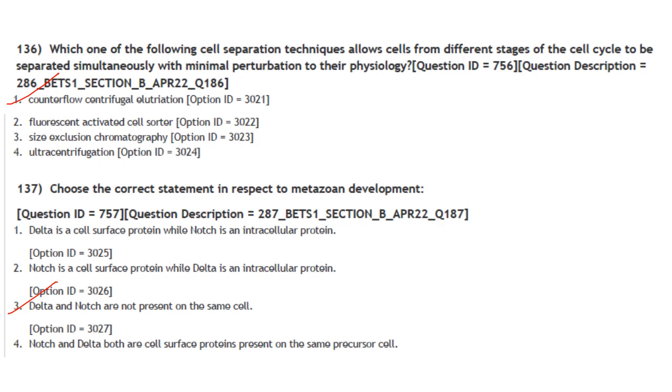Then next one. Choose the correct statement in respect to metazoan development. Delta is a cell surface protein while Notch is an intracellular protein. Notch is a transmembrane protein. Notch is a cell surface protein. That's also not correct, it is a transmembrane protein. Both Delta and Notch are present on the same cell. That is correct. Option 3 is your answer.